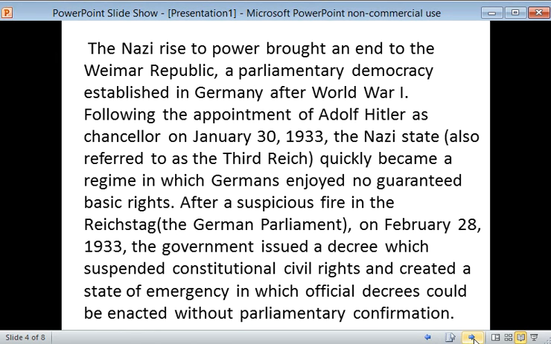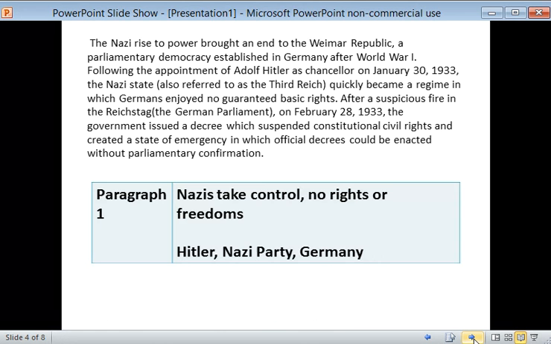So I know there are a lot of big words in here, and it might be a little bit confusing to you. The text on your test will also likely be very confusing to you. What we just have to keep doing is writing our central ideas. So I'm going to write on the left, paragraph 1, and on the right, I know that Nazis take control and there are no rights or freedoms. Again, beneath that, I'm going to write some quick hits: Hitler, Nazi Party, and Germany.